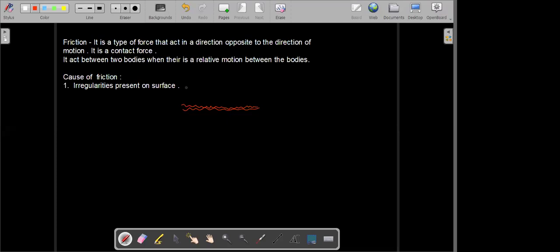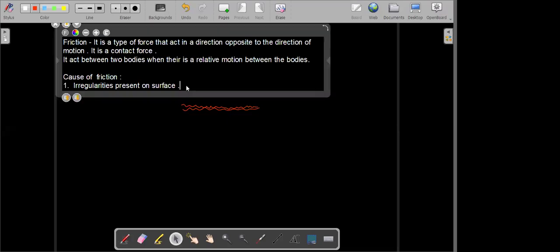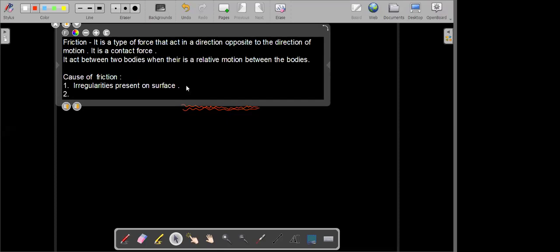So another reason behind friction, we can include as the second point: electrostatic forces of attraction between molecules. Due to the electrostatic forces of attraction between the molecules, that also causes friction. So these are the two causes of friction.